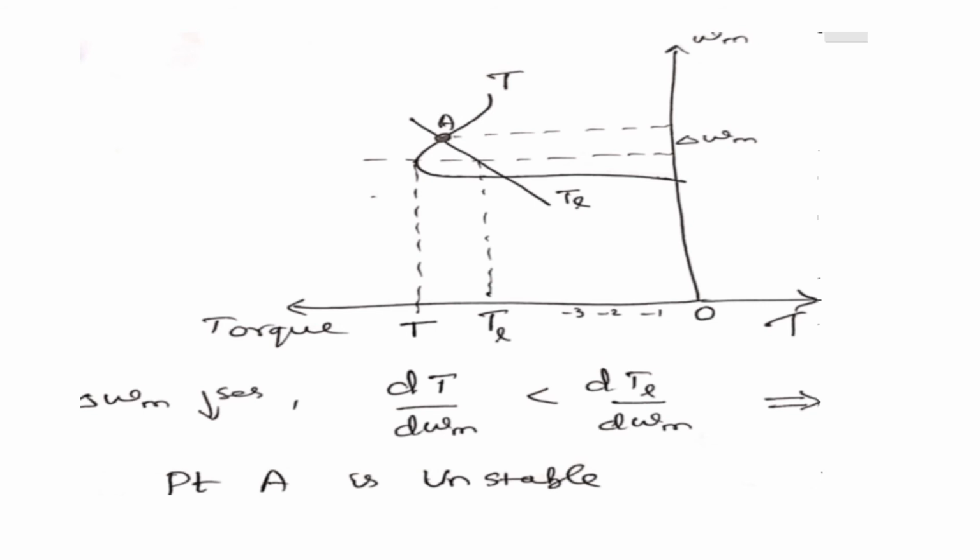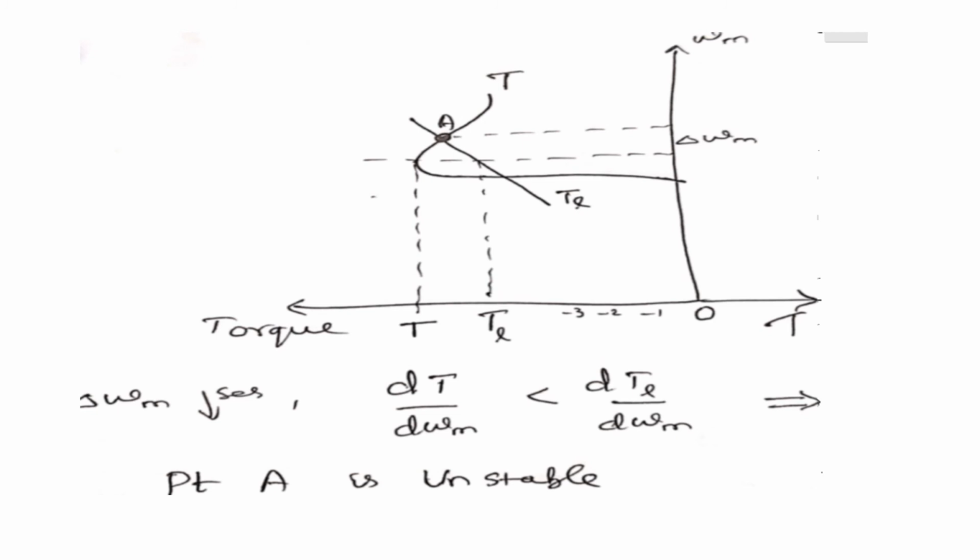I already mentioned that you should be clear about which quadrant your torque value is in. So this is in quadrant 2, and T and TL I have marked in quadrant 2. For example, on the axis the numbers go like -1, -2, -3.